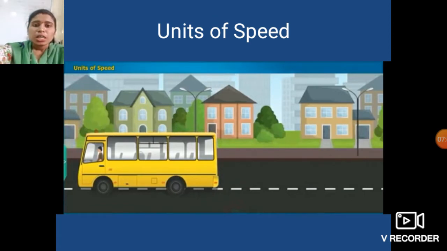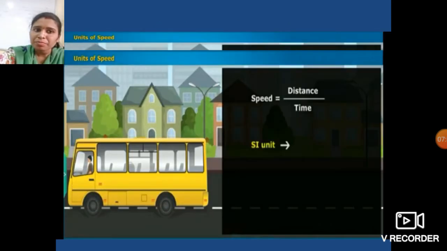See students, the distance covered by an object in unit time. Over here, this is the formula for the speed. The distance which is covered by an object in unit time is called speed. This we have just seen in the previous slides. Okay students, so what is the unit of speed? From this formula we get the unit of speed.